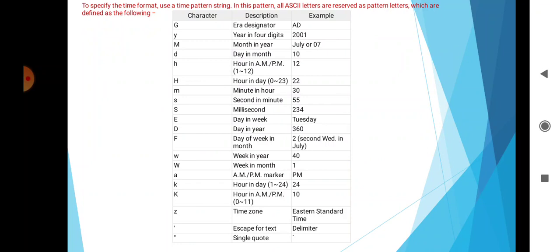Then to specify the time format, use a time pattern string.